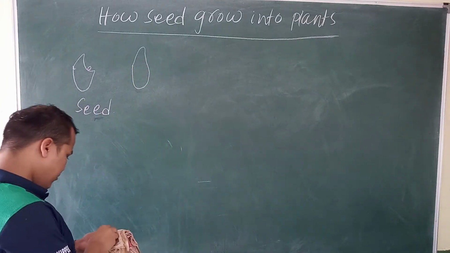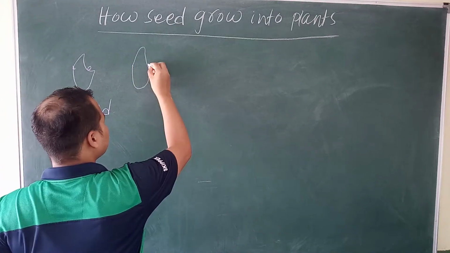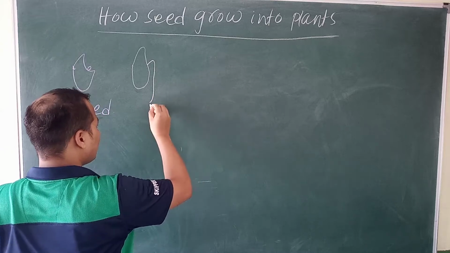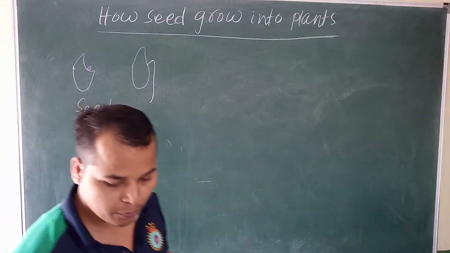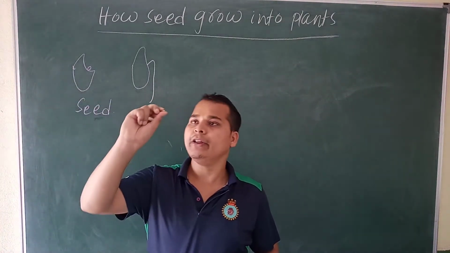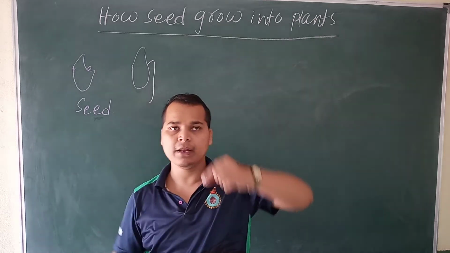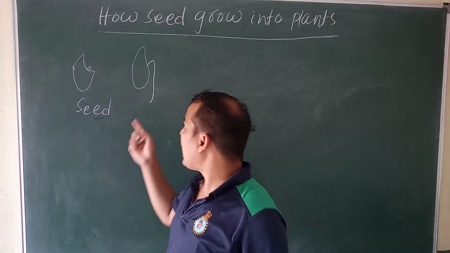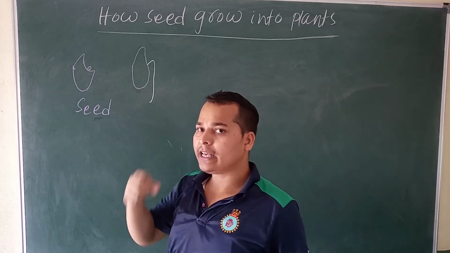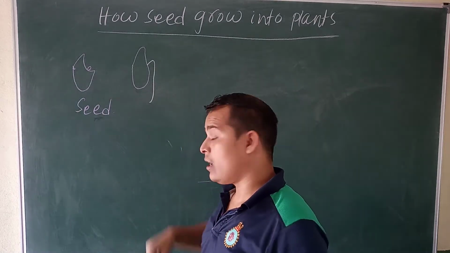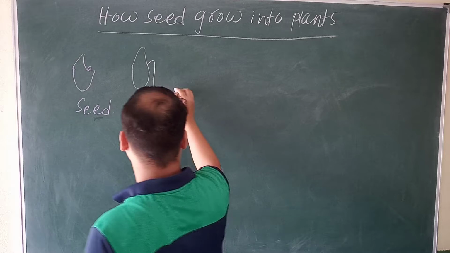So the seed will release one thing. When you put a seed, what will happen? A line, or a root-like structure, will grow through the ground. This is called a radicle.